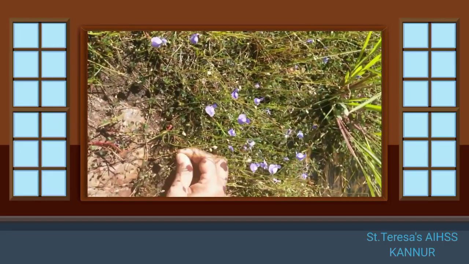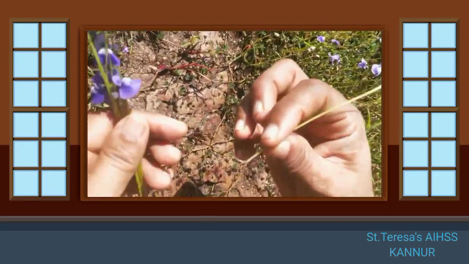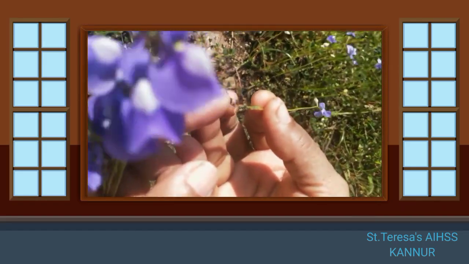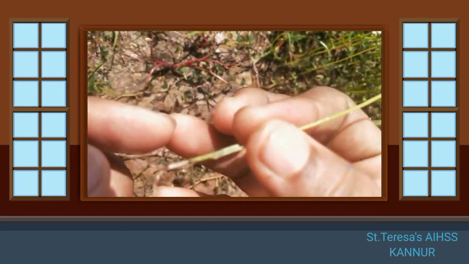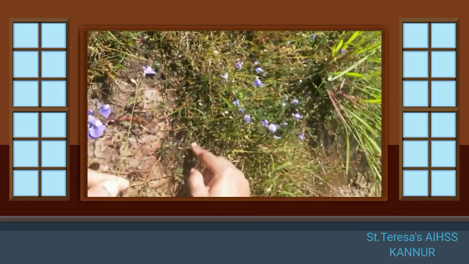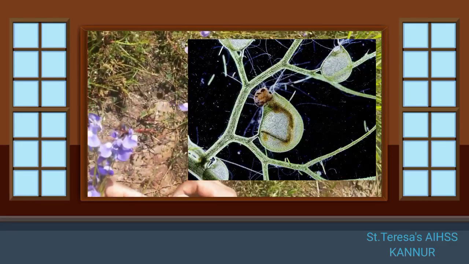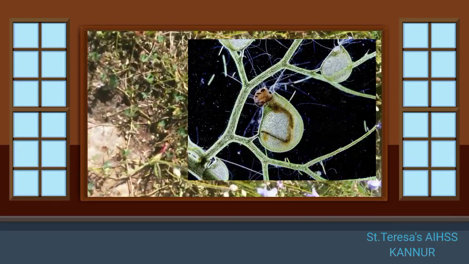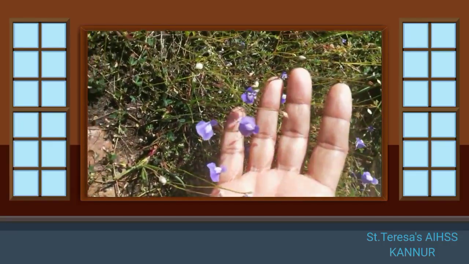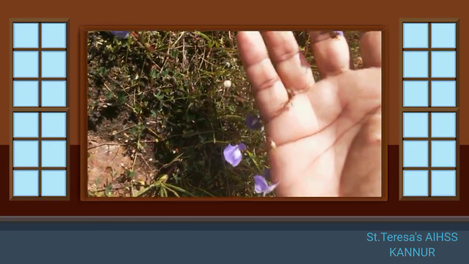Now why is it called a bladderwort? You will see here there is a small bladder or a sac-like projection, and from inside the soil it will catch the insects which are coming there, and it makes them its food, or it squeezes and takes out their nutrients. So this is also a carnivorous plant, which you can see here.